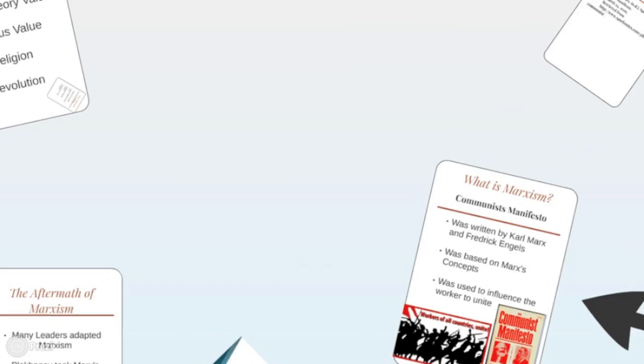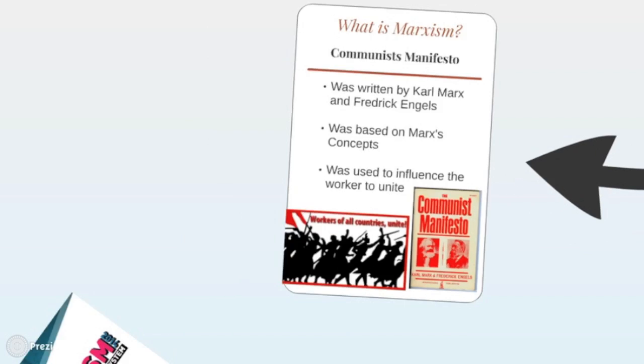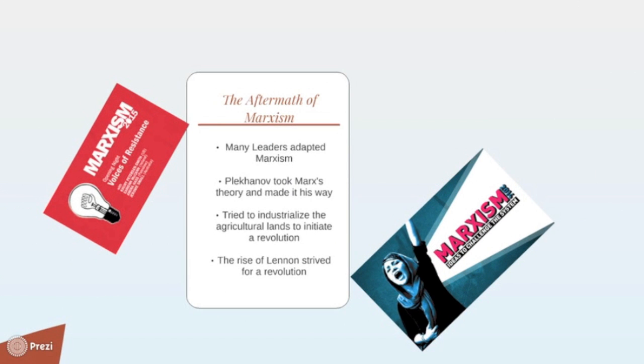The Communist Manifesto is a political pamphlet written by both Karl Marx and Engels for the Communist League. It was a call for action that encouraged the workers to unite. Each leader adopted Marx's theory while altering some aspects.